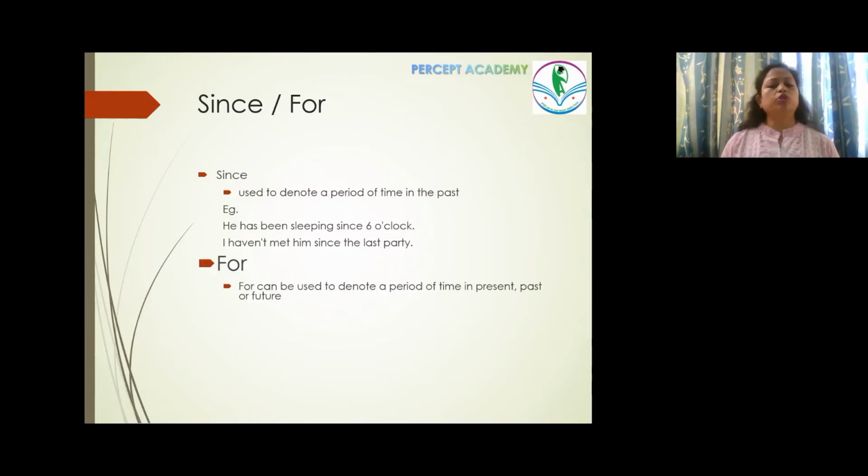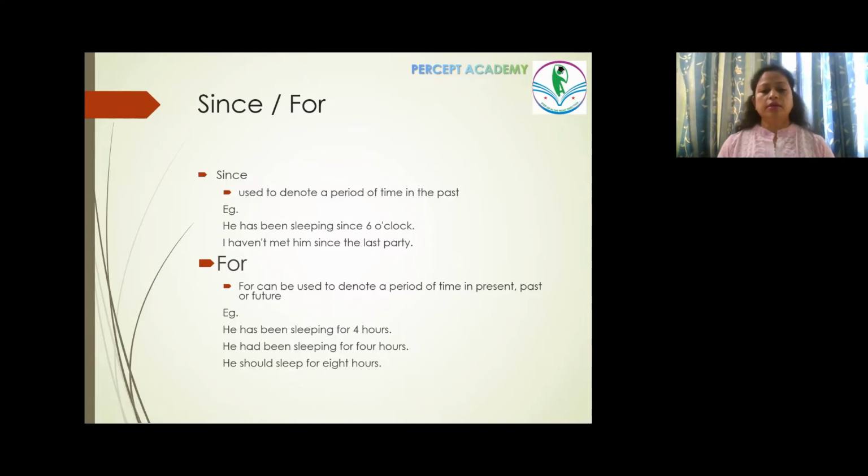For can be used to denote a period of time in present, past or future. Any of them can be. For example, we can say he has been sleeping for 4 hours. I have not given any point of time from the clock, whether it is 6 or 7 or 9, nothing. All I'm saying is he has been sleeping for 4 hours. I'm telling you the number of hours, but from when he is sleeping is not mentioned. Hence, for. He had been sleeping for 4 hours, past perfect continuous tense.